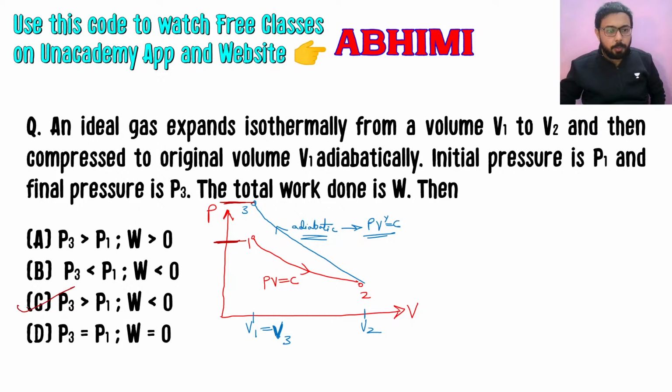So it will be option C, which is telling us exactly the thing that we have discussed, that final pressure P3 will be greater than P1. You can see it in the figure, and W is less than 0, because we are overall taking work to reach the state 3 from the state 1 by doing process 1 2 3.